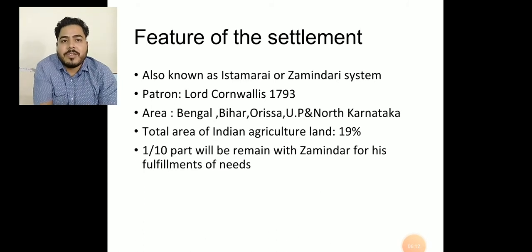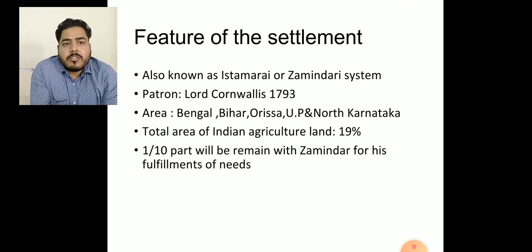Now let us see the features of the settlement, also known as the Istamarari and Zamindari system. The second name of this revenue system was Istamarari and Zamindari system. Now, who was the patron? We already discussed Lord Cornwallis, who in 1793 introduced this Permanent Settlement.